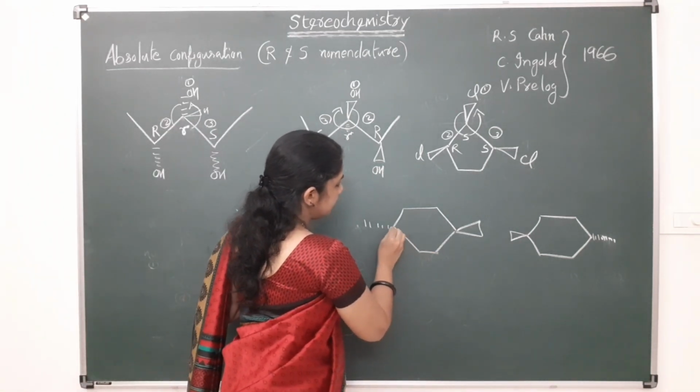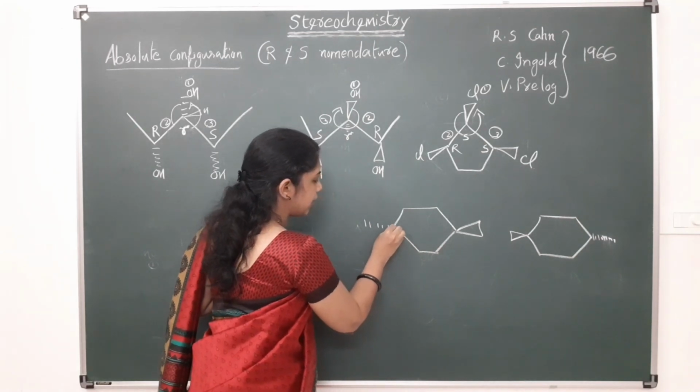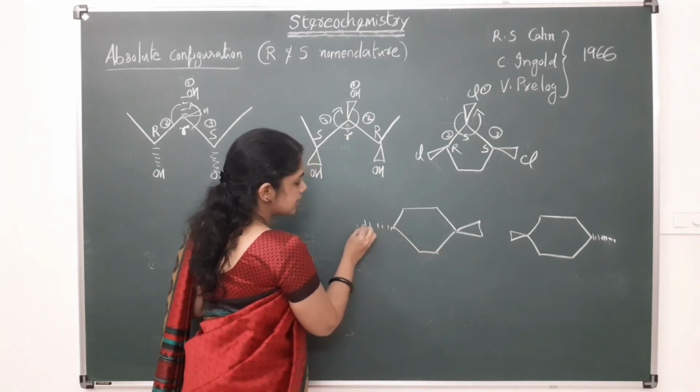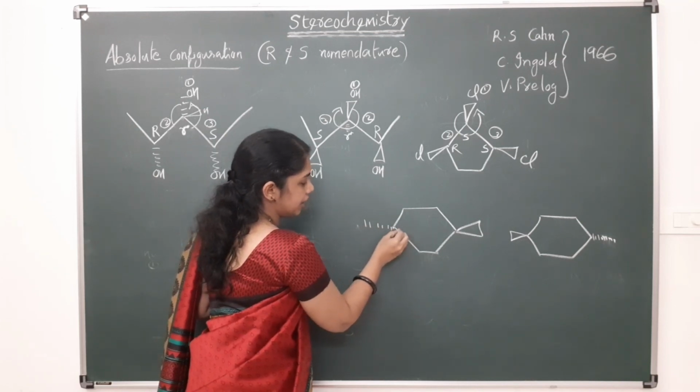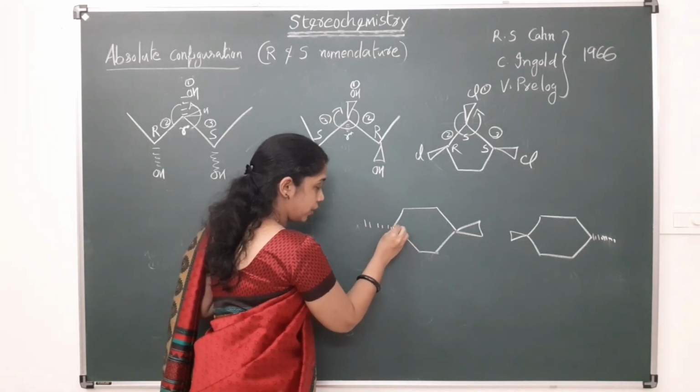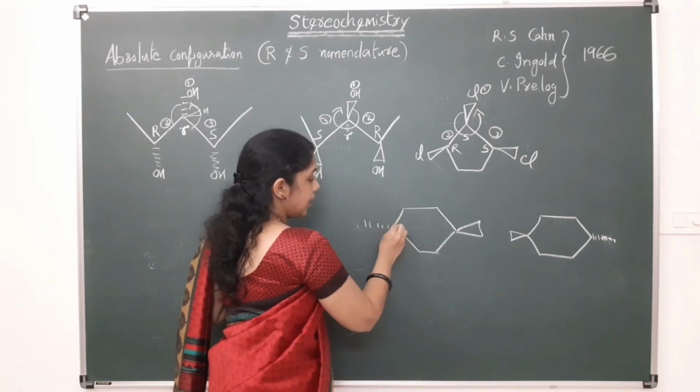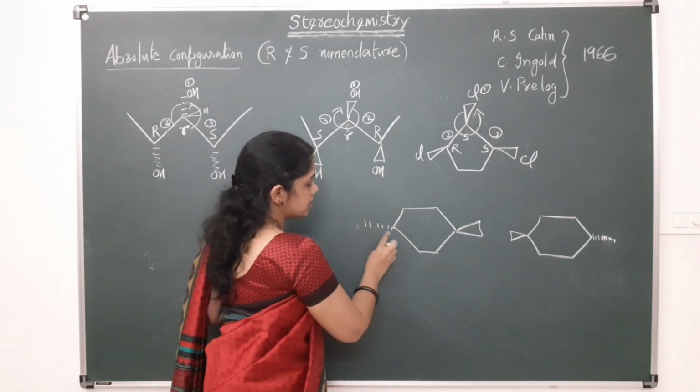Similarly, for this system, this is an asymmetric carbon, and in this case this is a CH3, this is CH3, and here one hydrogen is not shown, that means hydrogen is above, because this is below.